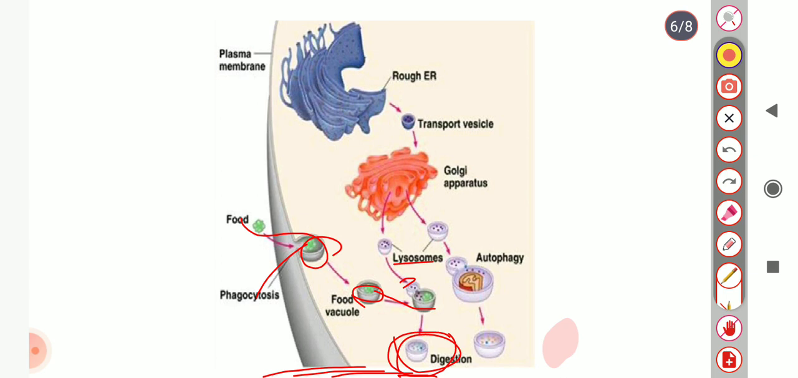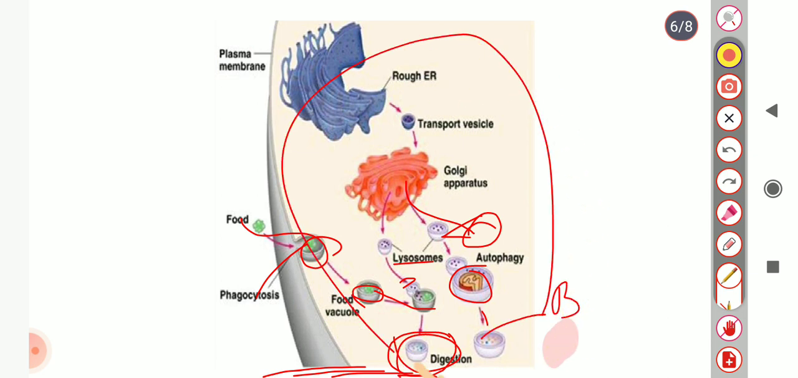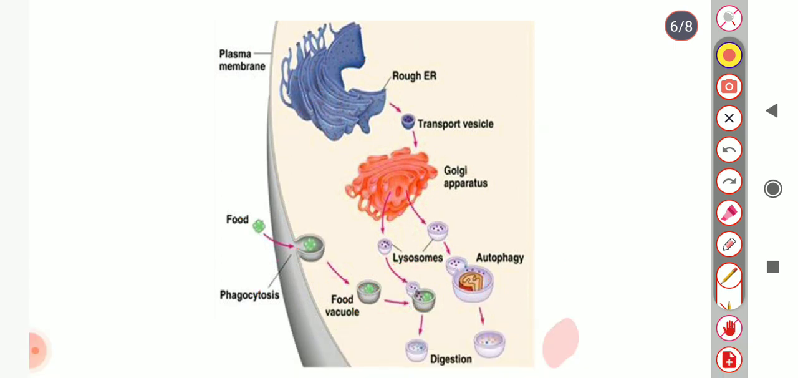Lots of primary lysosomes form inside the Golgi complex, and these all fuse to form autophagic vacuoles. When the cell is diseased or aging, the autophagic vacuole bursts and all the cells die. This is all about the structure of lysosome.